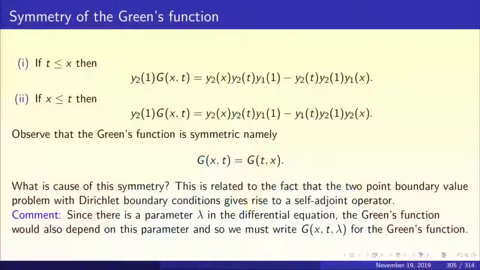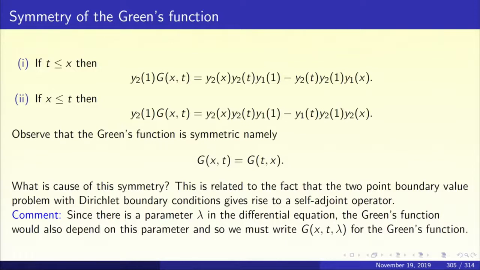If t is less than or equal to x, then your Green's function will be y2 of 1 g of x t. The constant y2 of 1 I have clubbed with g so that I avoid the fractions in my displays. So, look at the right hand side: y2x, y2t, y1 of 1 minus y2t, y2 of 1, y1x. For x less than or equal to t, you are going to get the same y2 of 1 into g of x t equal to y2x, y2t, y1 of 1 minus y1 of t, y2 of 1, y2 of x.